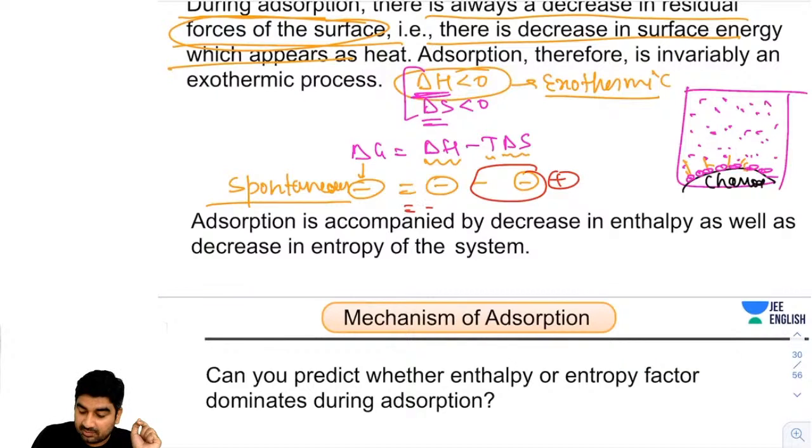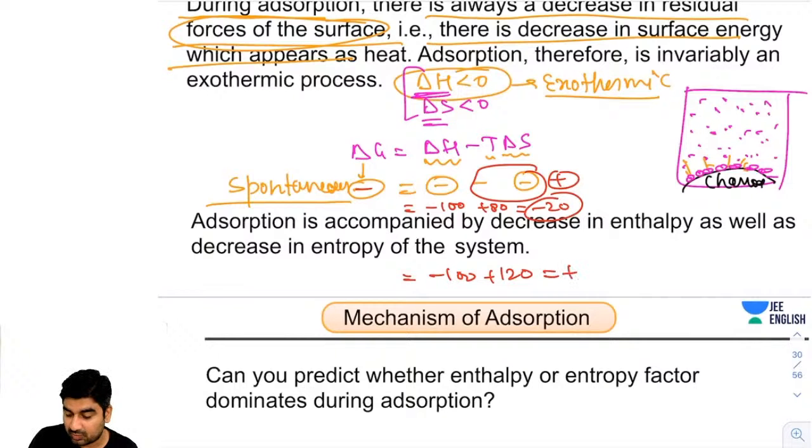So if here I'm getting minus 100 plus 80, I will get minus 20, and negative means the process will take place, it means adsorption will take place. But if it is minus 100 and plus 120, it will be plus 20, so then adsorption will not take place. So guys, if adsorption is taking place, it means the magnitude of delta H is more.